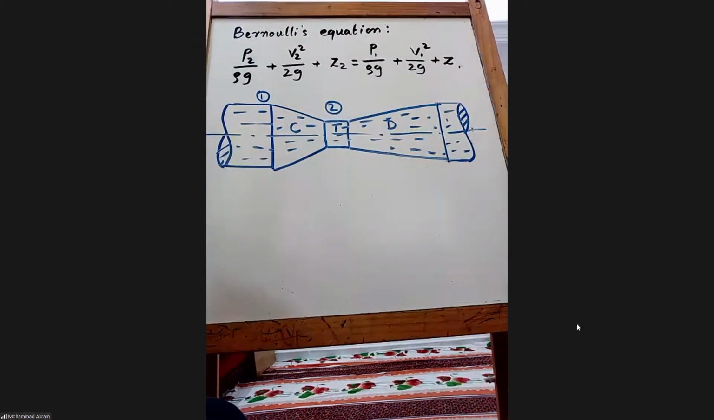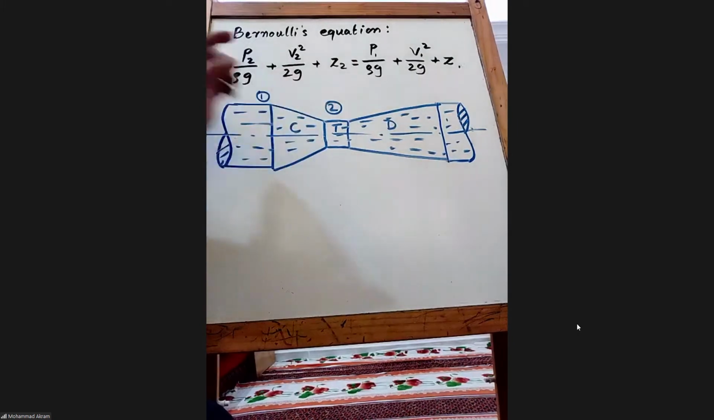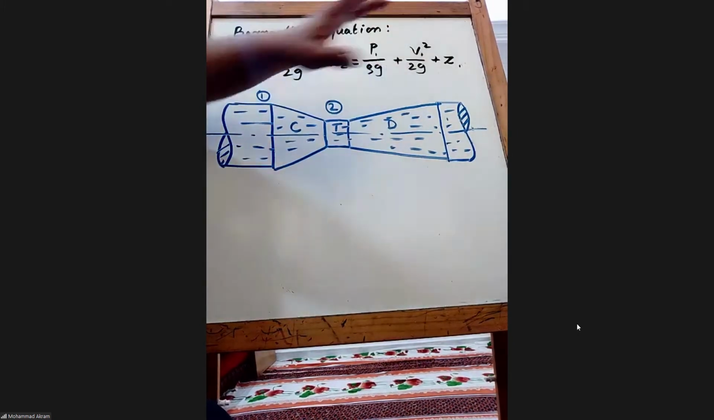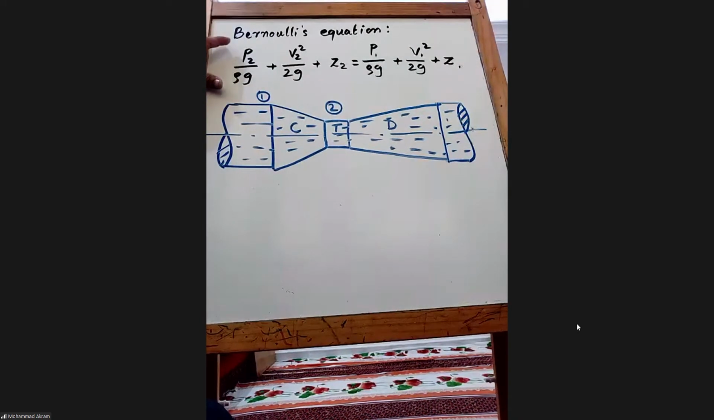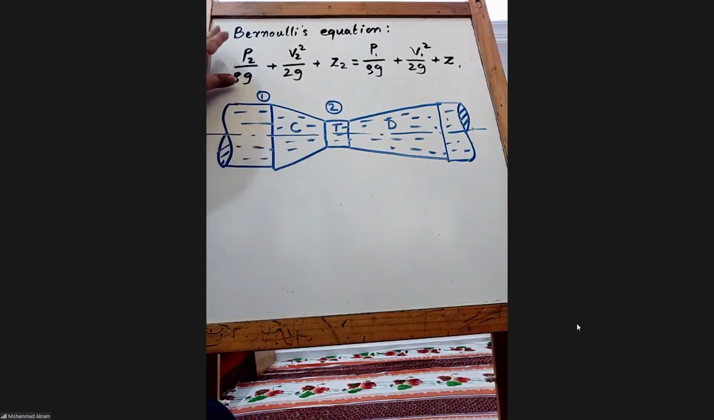Now you can easily say that this is the energy equation applied at 1 and 2: P2 by rho g plus V2 square by 2g plus Z2. Now if you use this equation, say I applied it to this already and I wrote here.